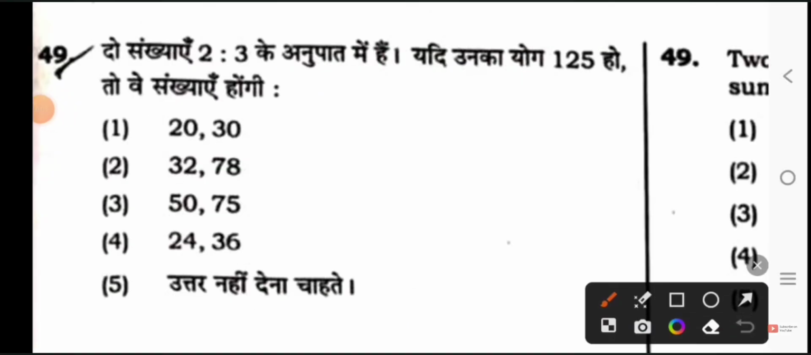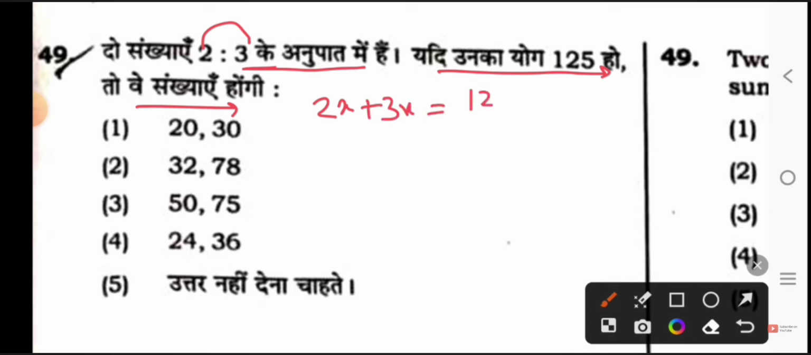The next question: two numbers are in the ratio of 2:3. If their sum is 125, then find those numbers. Let's assume both your numbers are 2x and 3x. The first number is 2x. The second number is 3x. What is the sum of these two equal to? Equal to 125.